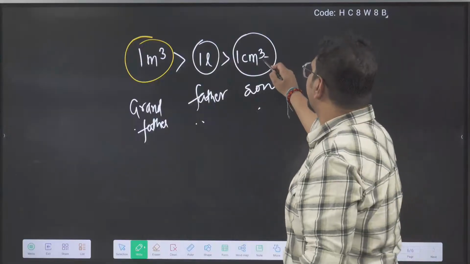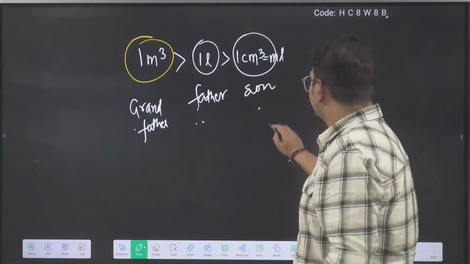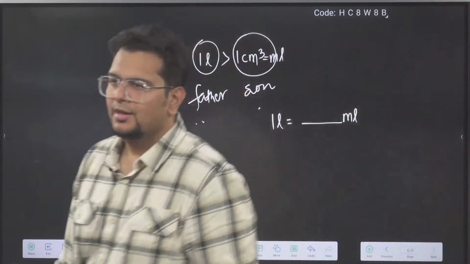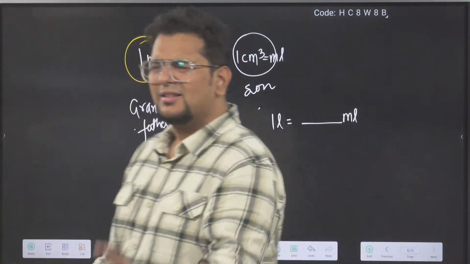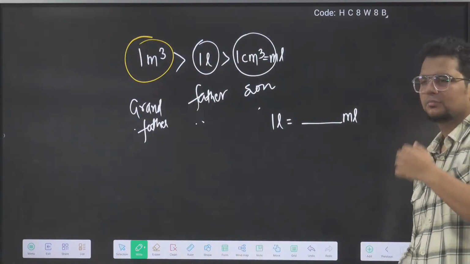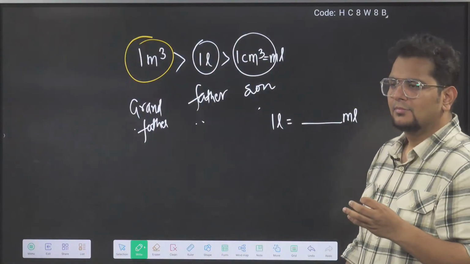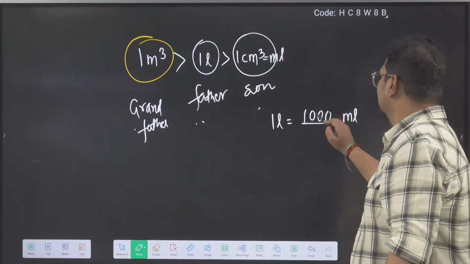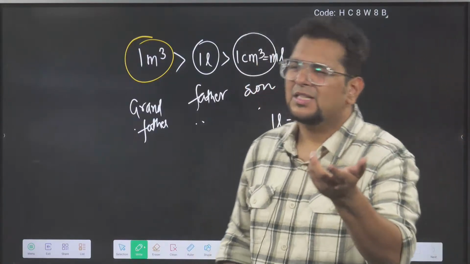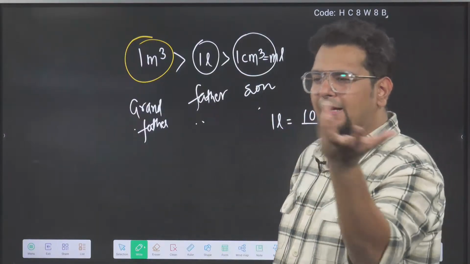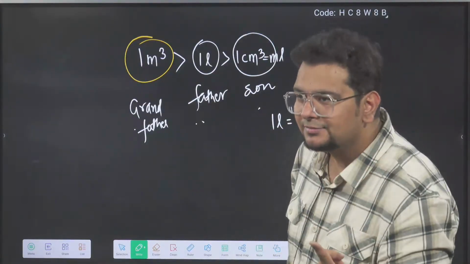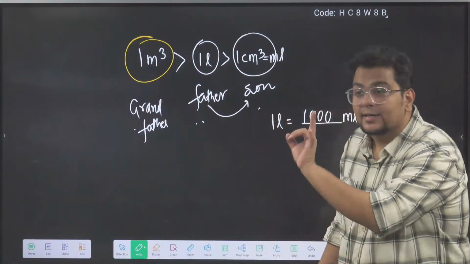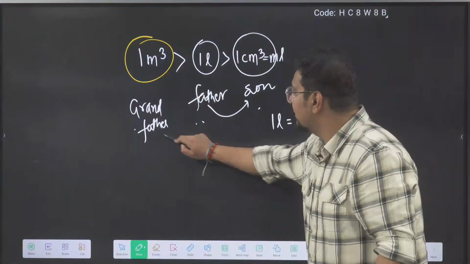Tell me, okay, 1 centimeter cube is 1 ml. Tell me, 1 liter is how many ml? Even your milkman will know this. 1 liter means how many ml? I think everyone would know this. Say it, bhai. 1 liter is how many ml? Correct. Half liter means 500 ml. So 2 milk packets make 1 liter. So 1 liter is 1000 ml. So whatever is the relation here, the same relation will be here also.